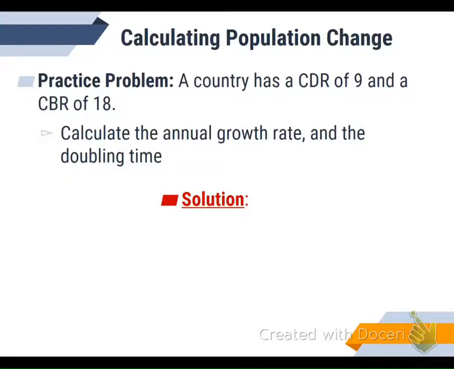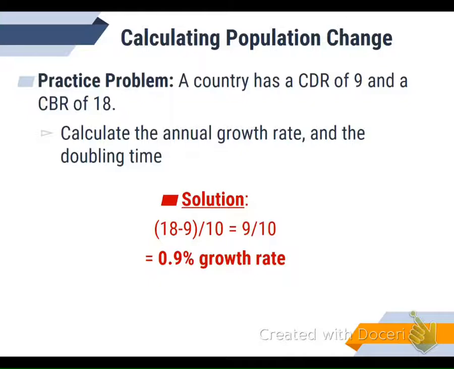So a practice would be: a country has a crude death rate of 9 and a birth rate of 18. Can you calculate the growth rate and the doubling time? If we take 18 minus 9 divided by 10, that equals 9 divided by 10, or a 0.9% growth rate. If we divide 70 by 0.9, that means that it will take 78 years to double.